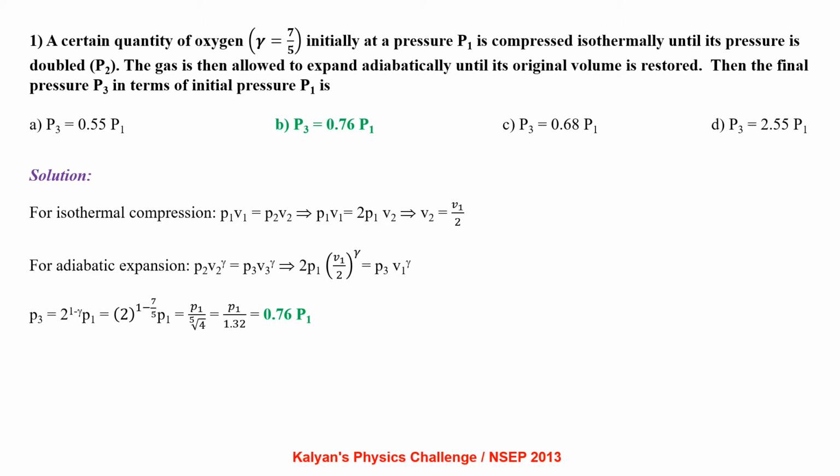For isothermal compression, P1 V1 equal to P2 V2, that is P1 V1 equal to 2P1 V2, from where we get V2 equal to V1 by 2. For adiabatic expansion, P2 V2 power gamma equal to P3 V3 power gamma, that is 2P1 (V1 by 2) whole power gamma equal to P3 V1 power gamma, from where we have P3 equal to 0.76 P1.